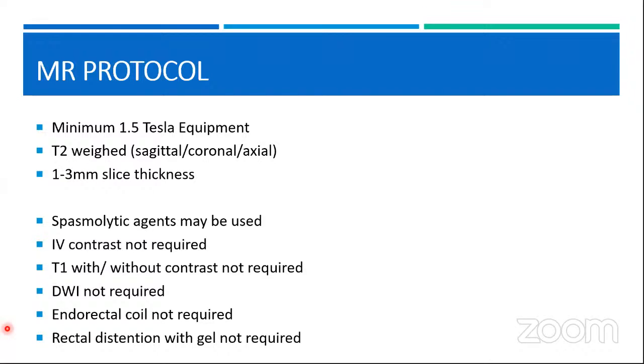However, if we are doing the MR for a rectal cancer to assess the response to neoadjuvant radiation, in those cases, we require a functional imaging, the diffusion weighted images. But for the primary rectal cancer staging in a treatment-naive patient, this is not required. It is useful to assess the response after neoadjuvant treatment. Endorectal coil is not required and rectal distension with gel is not required.